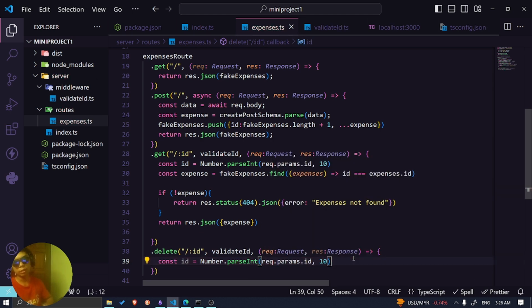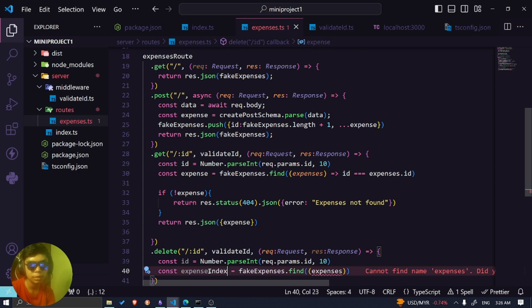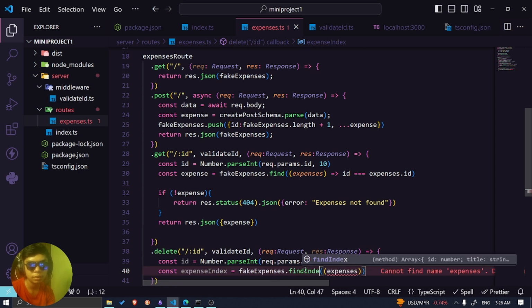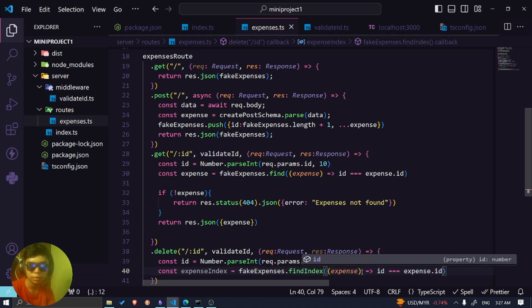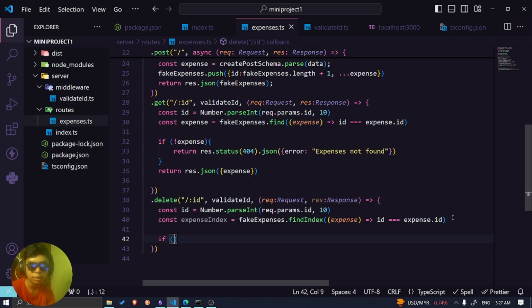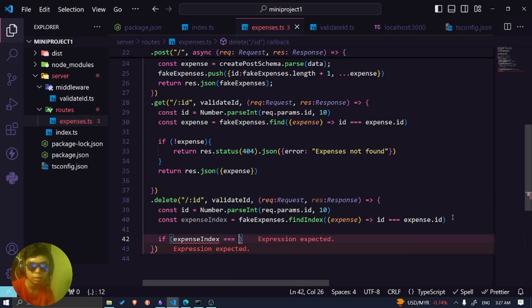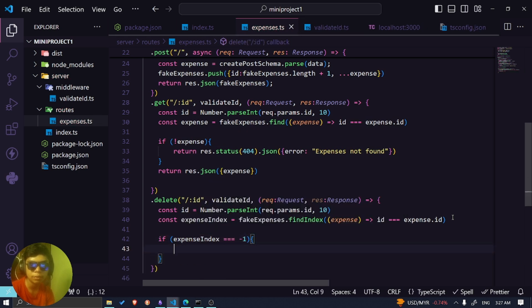Oops, why on earth do I need that? This is index. So in this case, I'm gonna find the index. So expense, and this one shouldn't be expenses, should be just expense, similar to the previous one. Yes, I get the index and then check if the index is -1, right?